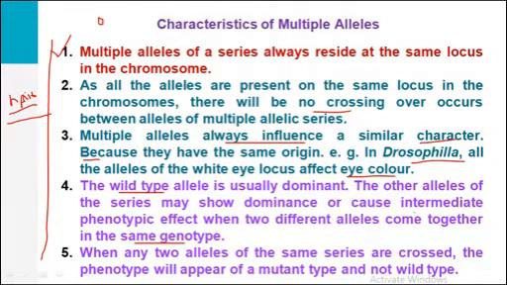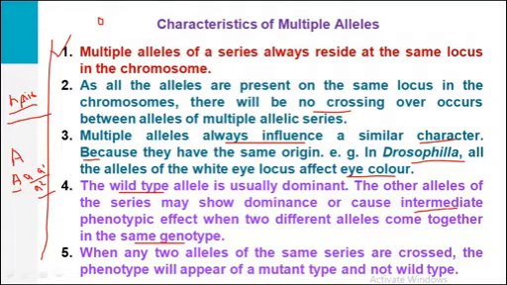This shows the example of codominance. If there is a gene A containing different types of alleles, suppose capital A is the dominant allele or wild type allele, usually this type of allele is dominant. But in some cases it may happen that other mutant alleles, that is A1, A2, may become dominant. So instead of A, they also show dominance.